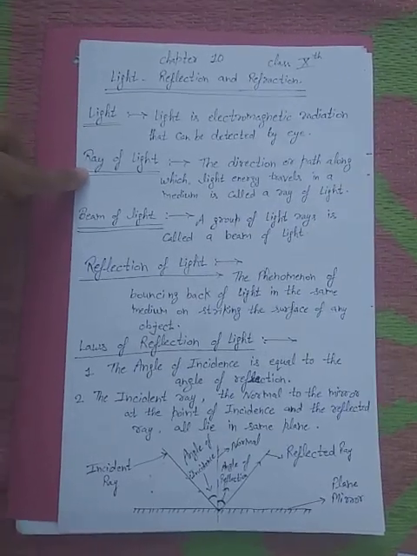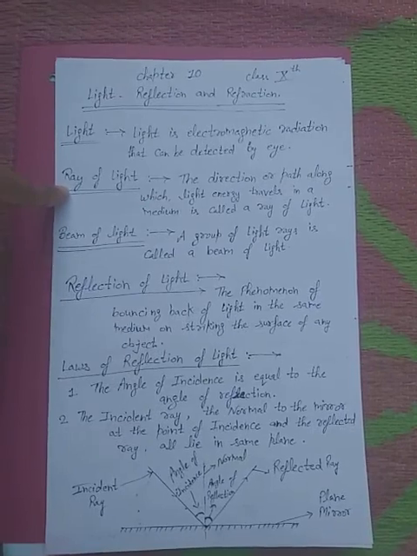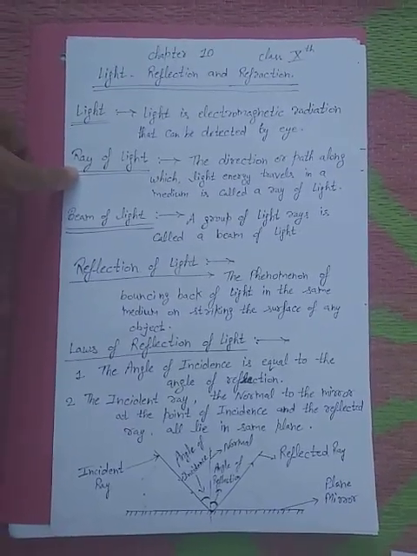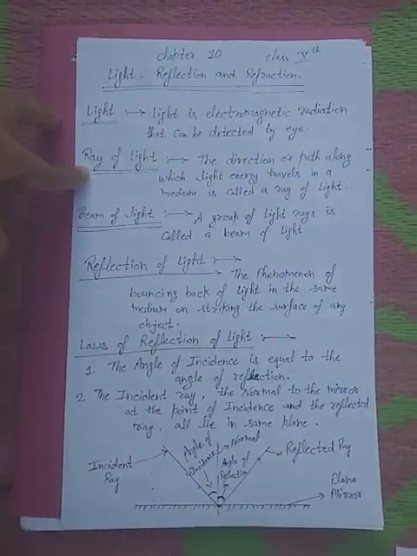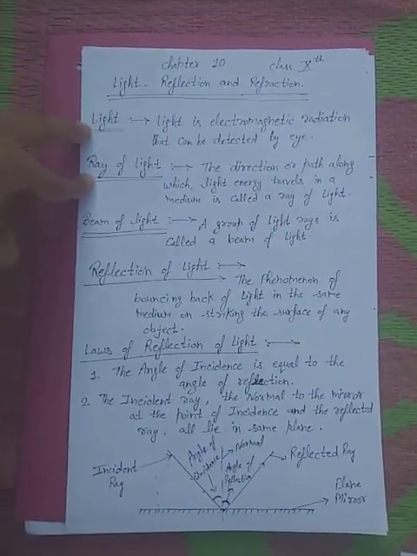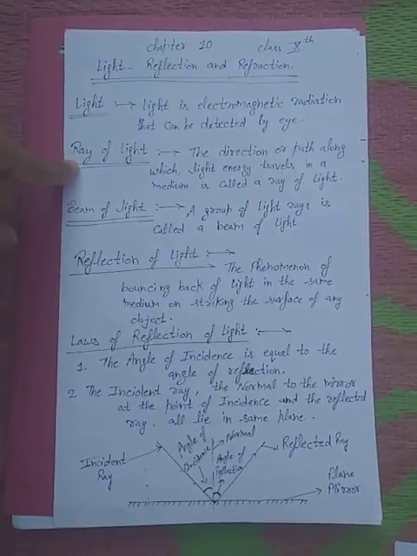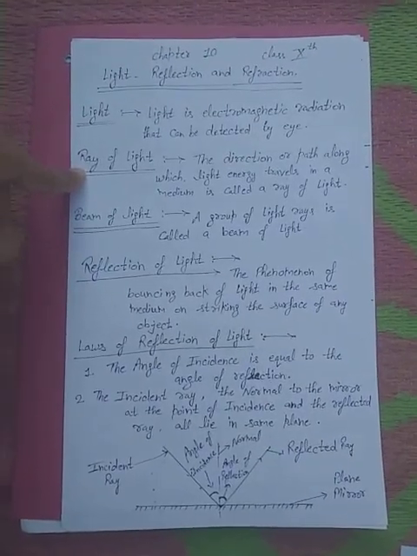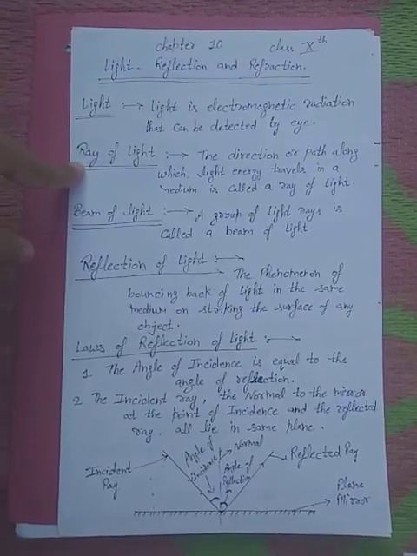A ray of light is the direction or path along which light energy travels in a medium. We know that light travels in a straight line. You have observed that light travels in a straight line. So the direction in which light energy travels is called a ray of light.